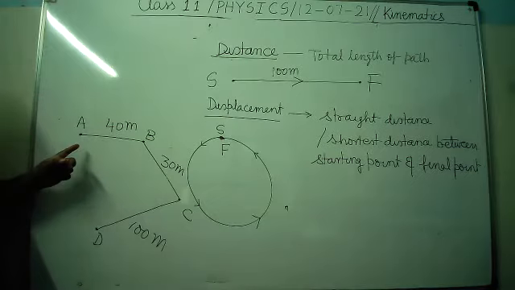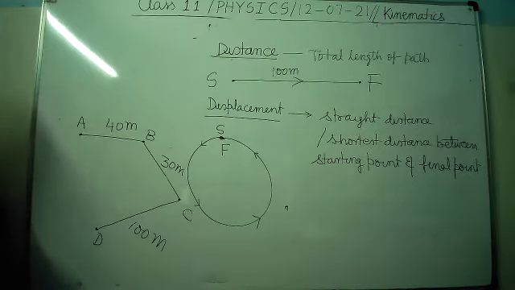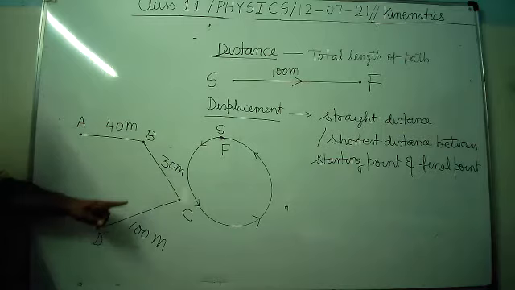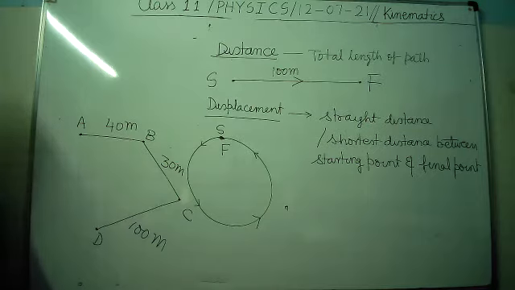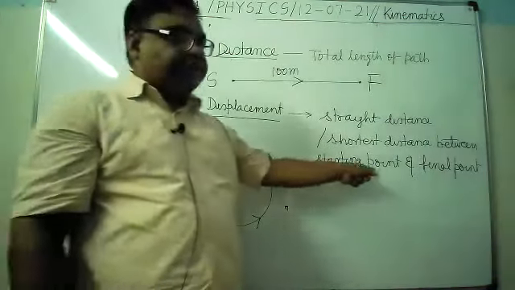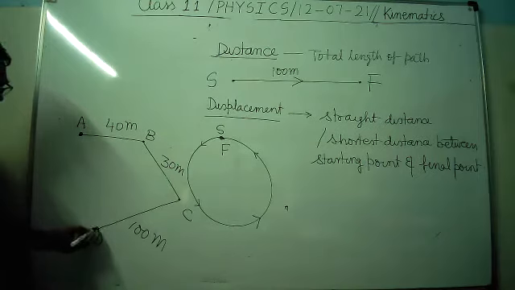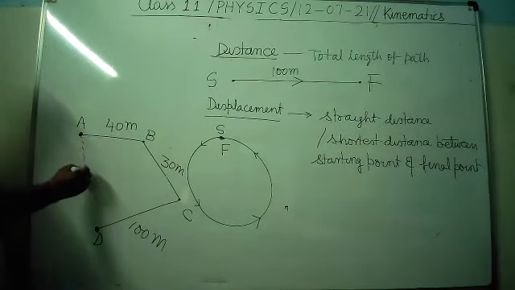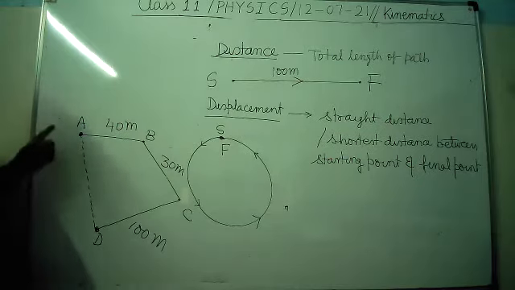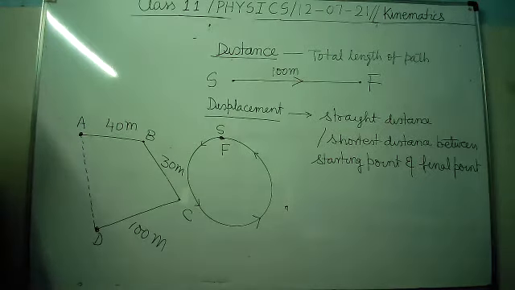If I ask what is the total length of the path, what is the distance traveled? So you can see 40 plus 30 plus 100, 170 meters. It is the distance traveled. But what will be the displacement? Displacement is the straight distance between starting point and final point. Which one is the starting point? This. Which one is the final point? This. Displacement will be equal to the length of AD.